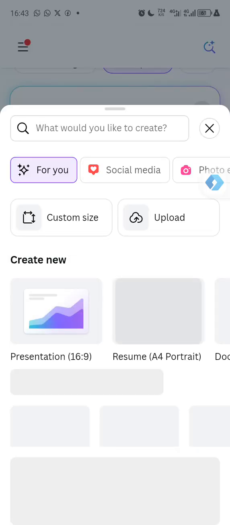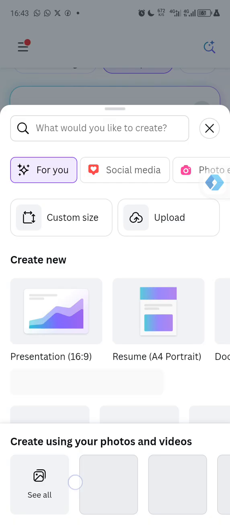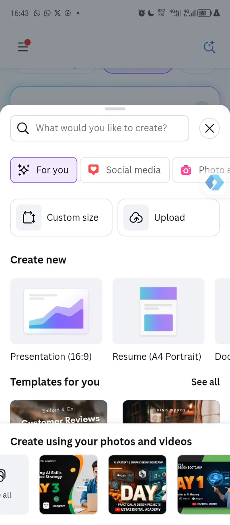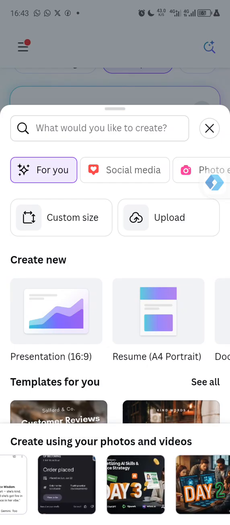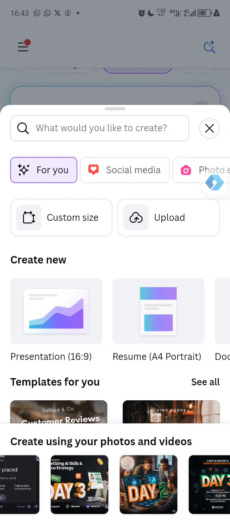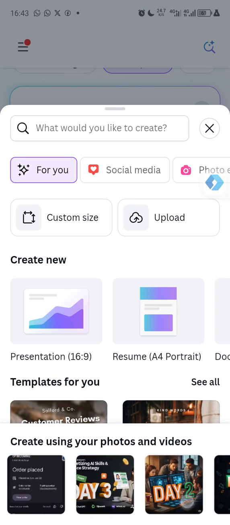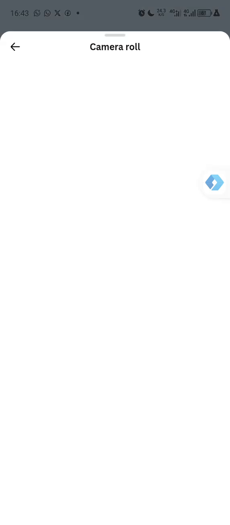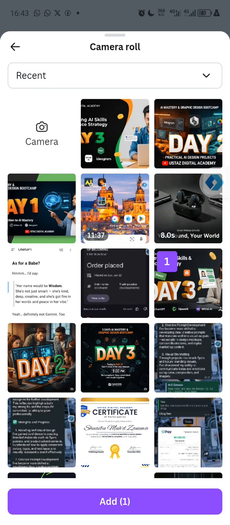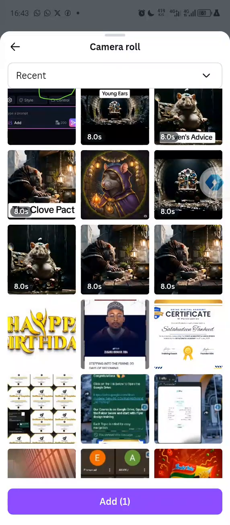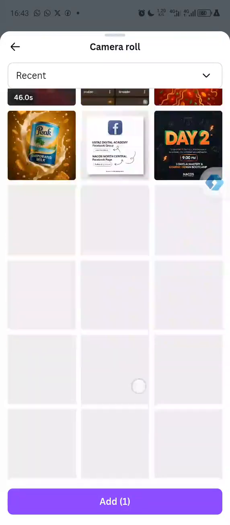After clicking on the plus icon, you select your gallery. As you can see, here it is. Click on see all. Okay, there are some samples here. Let me check which one to use. Okay, here are some designs. Let me use this one as an example. So I will be using this AI generated image as an example. Okay, it has opened my gallery. Here are some images. As you can see, I have some AI generated images here.